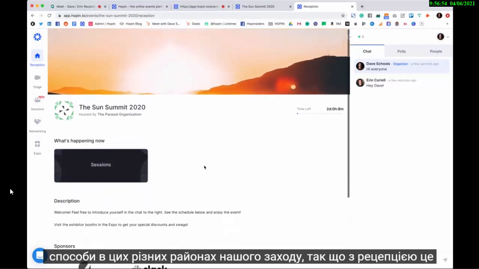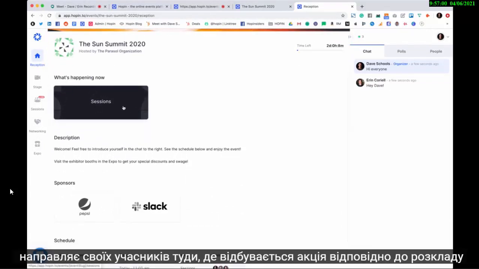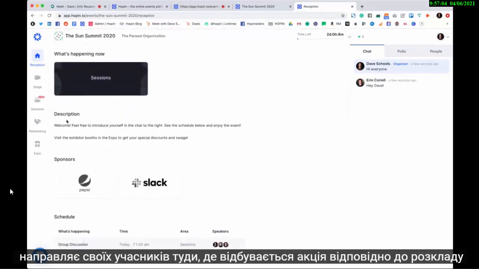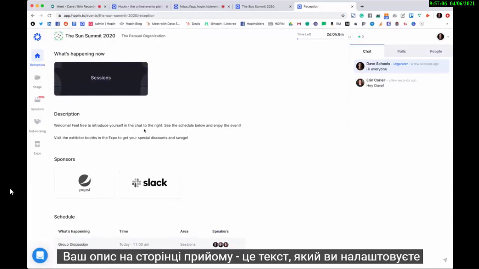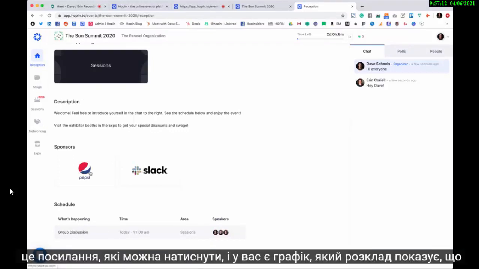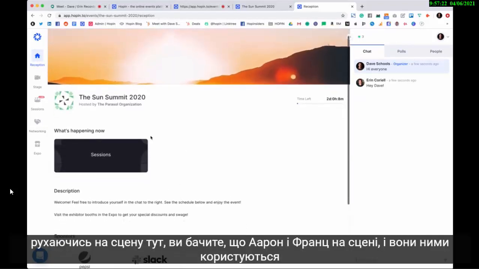So with the reception area, this is where you can easily see what's happening now with a big button that sends your attendees to where the action is according to the schedule. So you have your description on the reception page. This is text that you customize as the organizer. And then you have the sponsor area. These are clickable links, and you have the schedule. The schedule shows what's happening, when and where in Hopin, and who's speaking. So with that, I'm going to move to the stage.